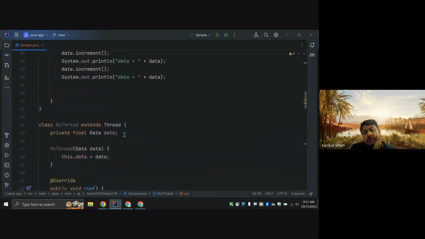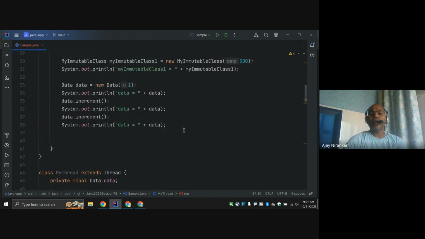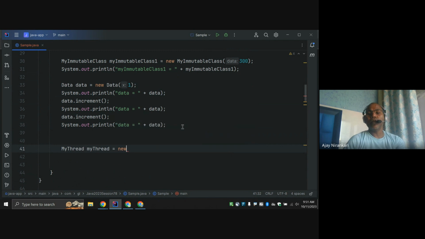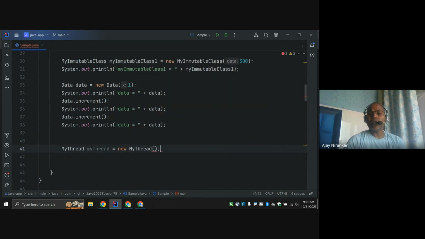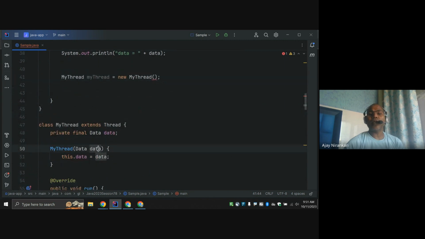So now I can create my thread equal to new my thread, right? My threads are expecting data.